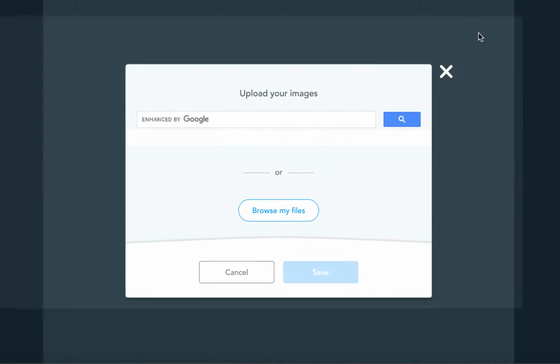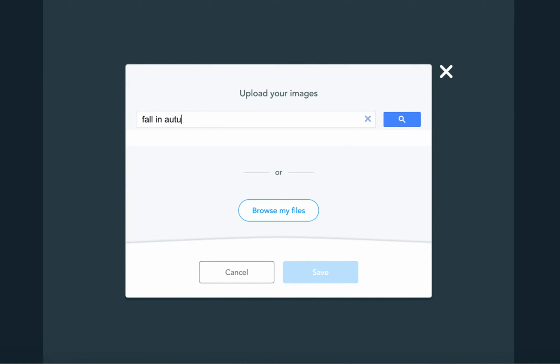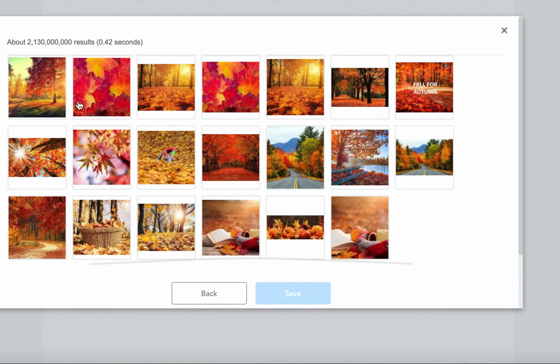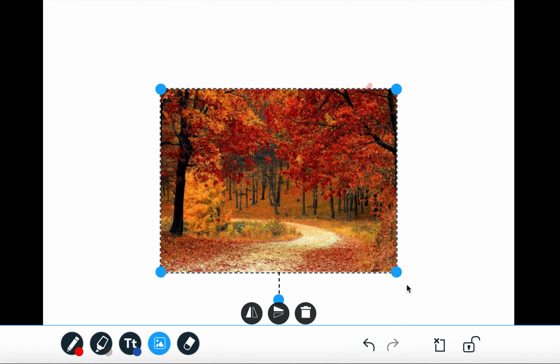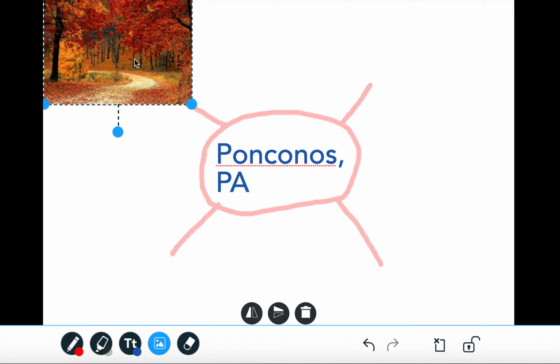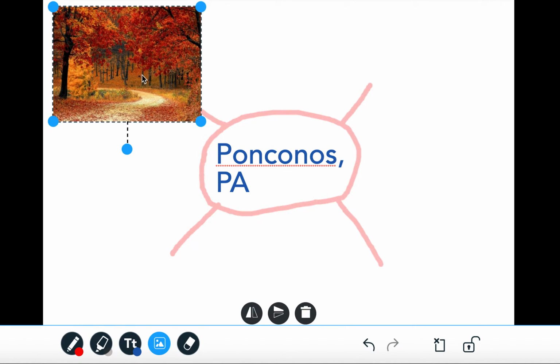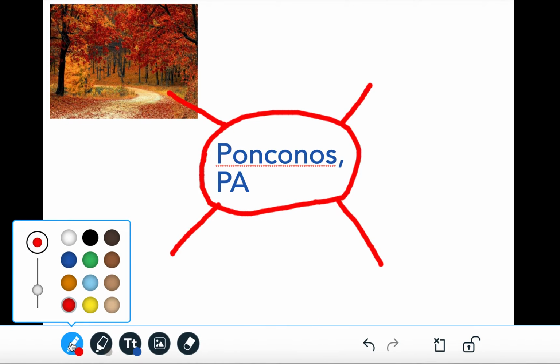I'm actually going to go back. I'm going to put fall, autumn, my favorite time of year, particularly in the Poconos. So we're getting a lot of really beautiful pictures here for the fall. I really like this one, so I'm going to go ahead and save it. It is loading. I'm going to squinch it down, and then I'm going to attach it with one of the extending lines coming out from the Poconos, and then go back to the drawing tool, okay?